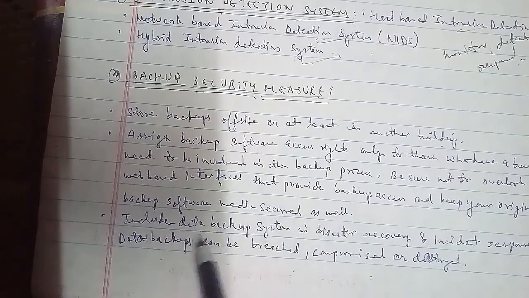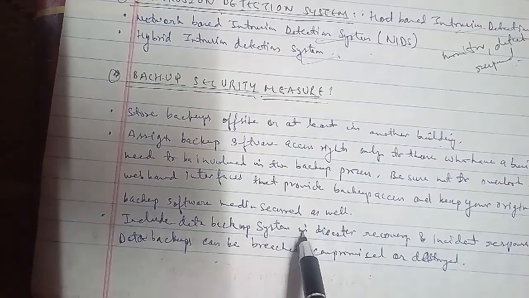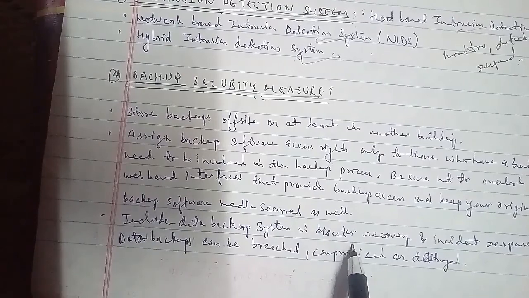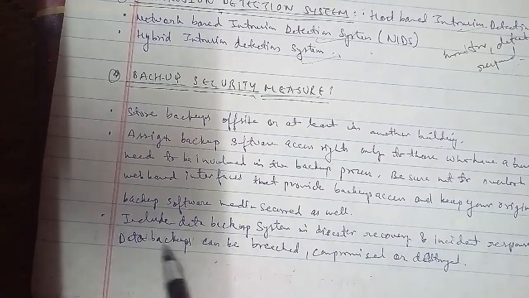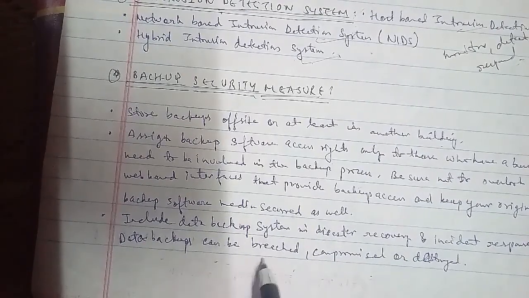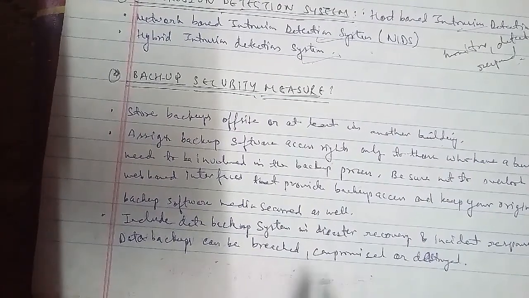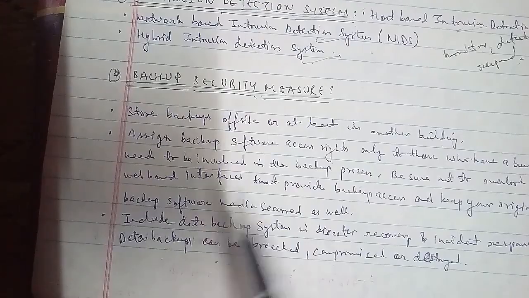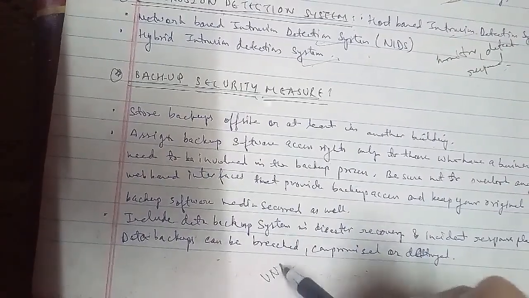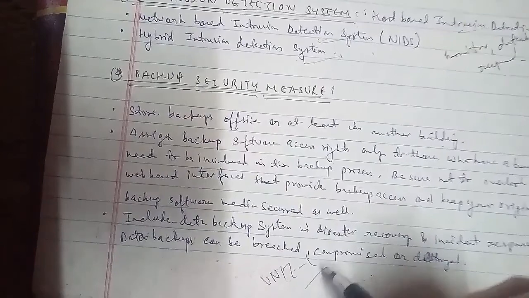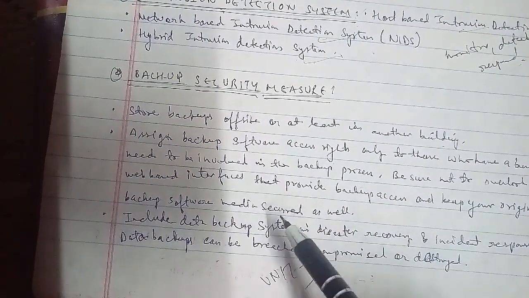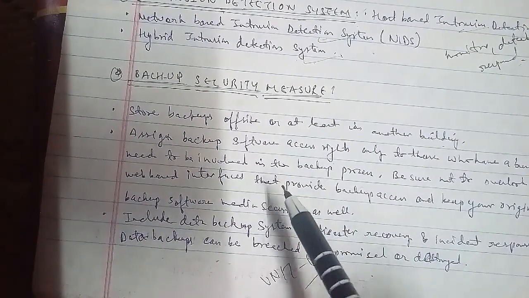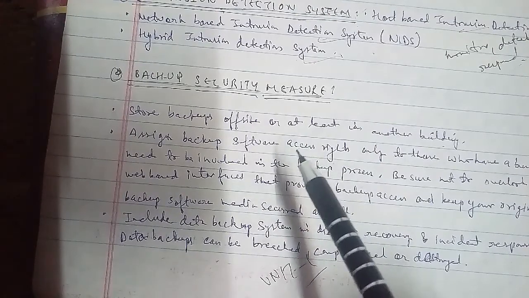Then we covered unit 3, which we completed in today's class. That is developing secure information systems, application development security, information security governance and risk management, security architecture and design, security issues in hardware, data storage and downloadable devices, physical security of IT assets, access control, CCTV and intrusion detection systems, and the backup security measures that we discussed here in this class.